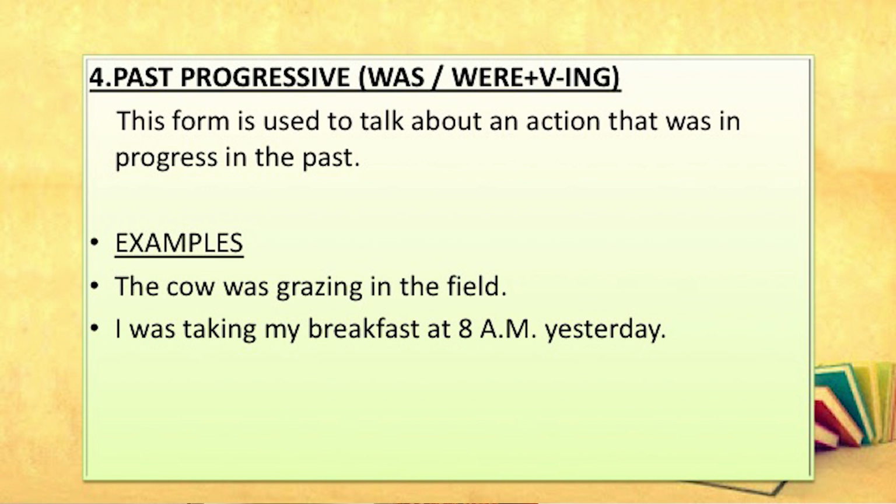The farmers were plowing the field. In this manner, you can also use were plus verb ing for past progressive. And past progressive is used for an action that was in progress in the past. The action is no more continuing at present.